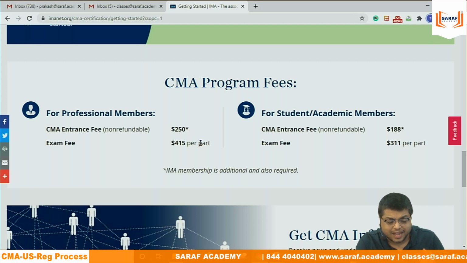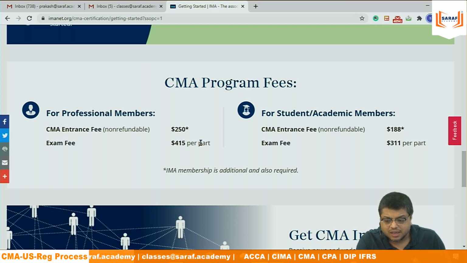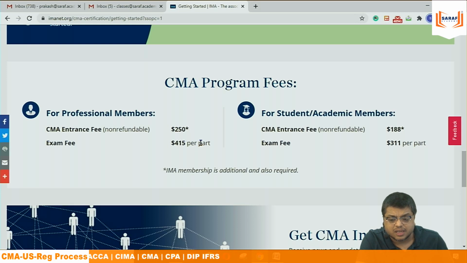Now many times it happens that a student joins the class, but they took the IMA membership very early. And when they join the class, already 3-4 months are over. And they are not serious. And the further 7-8 months are also over. And then they say, Sir, the institute is asking. Why are we not reading the terms and conditions? Why are we not, whenever we are doing anything, reading it? Suppose I have mailed.